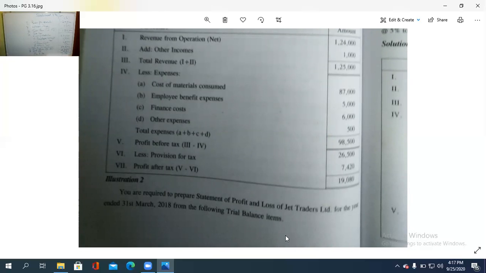So this is the way we are preparing the statement of profit and loss in the case of the final accounts of a company. So once again, revenue from operations is given in the question, other income is there, that is to be added along with that. That is the total revenue, 1 plus 2. First item plus second item, so we got the third item. Then we take the total of all the expenses, and then take the difference, so that is the profit before tax. Then we deduct the tax, and then we get the profit after tax. So this is the way we are calculating the statement of profit and loss.